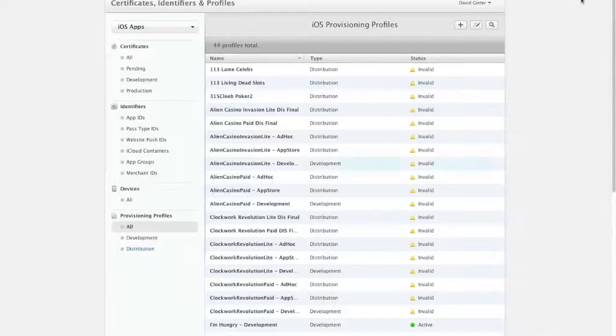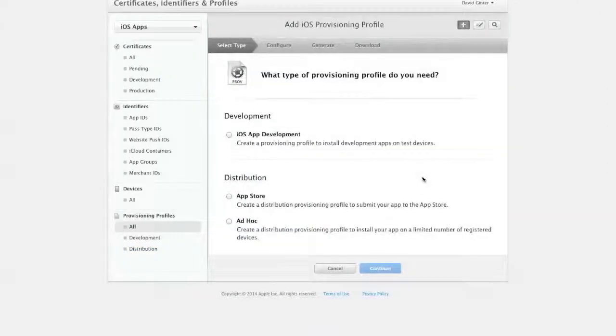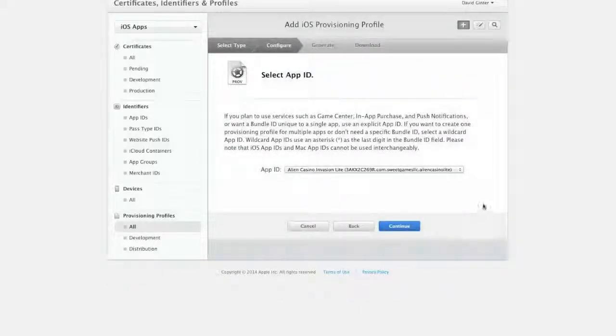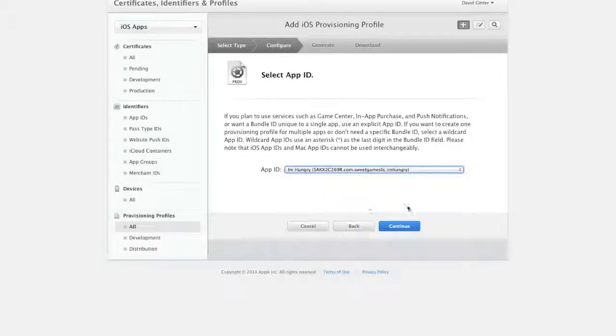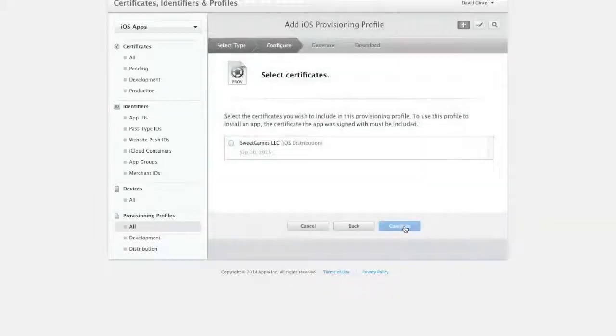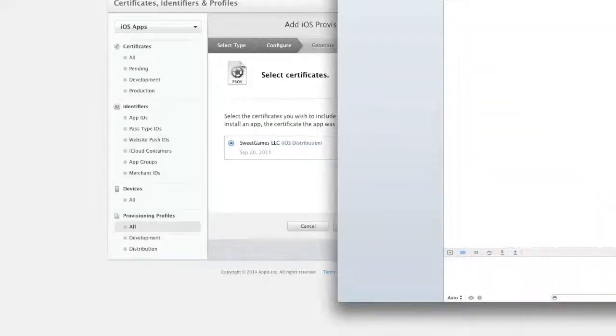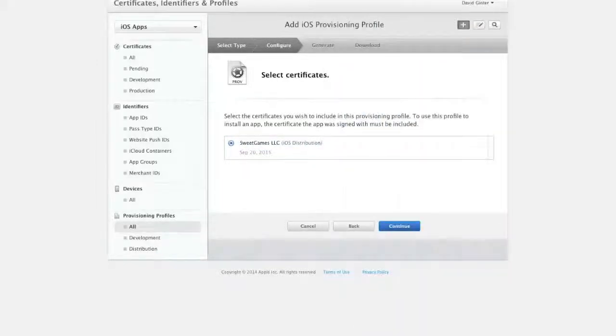And now we're going to add a distribution certificate. And down here, we're going to select App Store, create a distribution provisioning profile to submit your app to the App Store. So select, continue, and again, we're going to find the same one. Hungry right here. Continue. Oh, Xcode's trying to pop up because I just installed that.